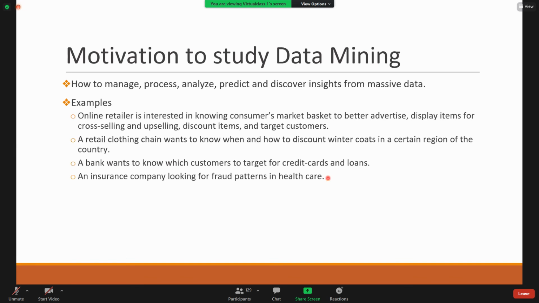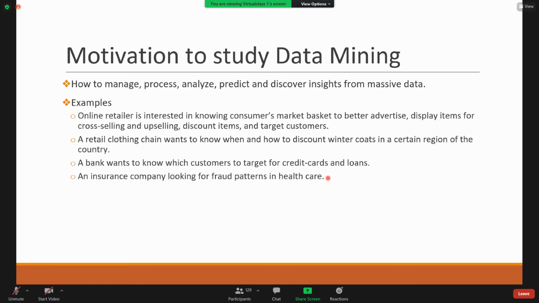Yeah, the motivation to study data mining. As I said previously, we are drowning in data but starving for knowledge. That is one main reason. As we have a massive amount of data, we need to manage that data. We need to process, analyze, predict, and find some insights from that data.